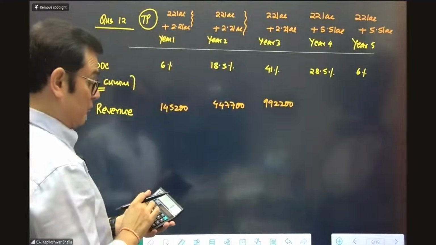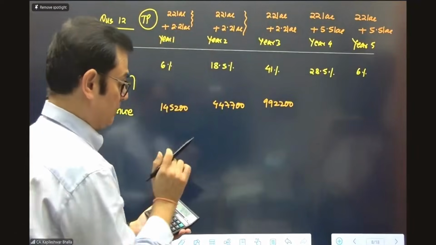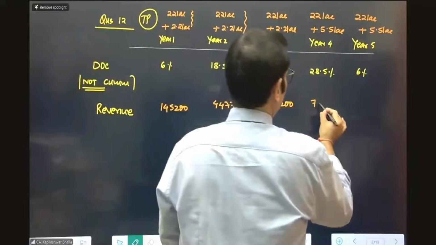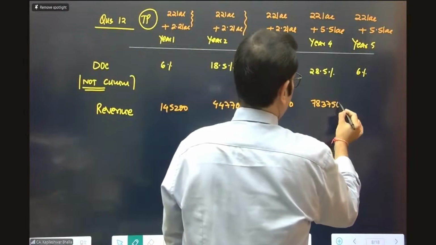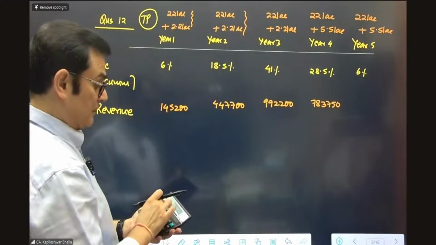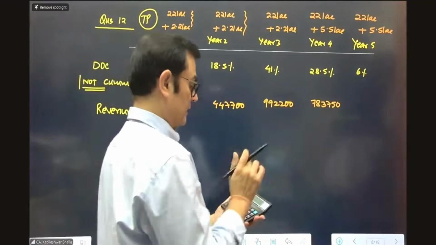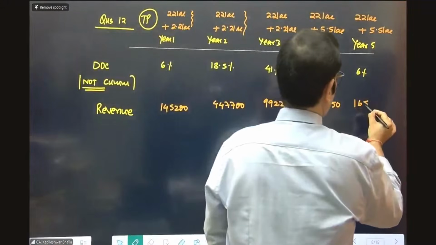And then it is 22 lakhs plus 5 lakh 50 into 28.5. That's 783,750. And then it is 22 lakh plus 5 lakh 50,000 into 6%. That comes to 165.